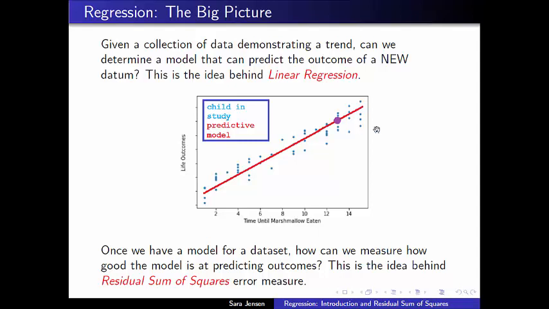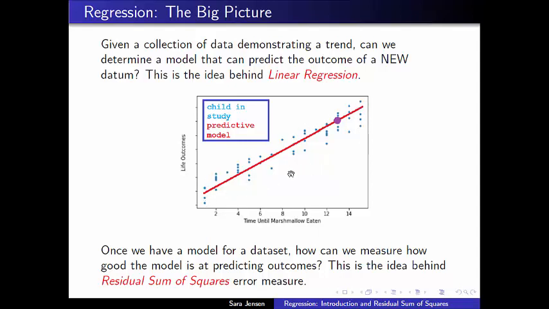There's another idea that we'll be studying, which is the idea of, once we have a model, how do we know how good it is? I have a model here with a line that's drawn basically through what looks like the middle of that data. But what can I do to measure just how accurately that model represents the observations that I'm seeing here?